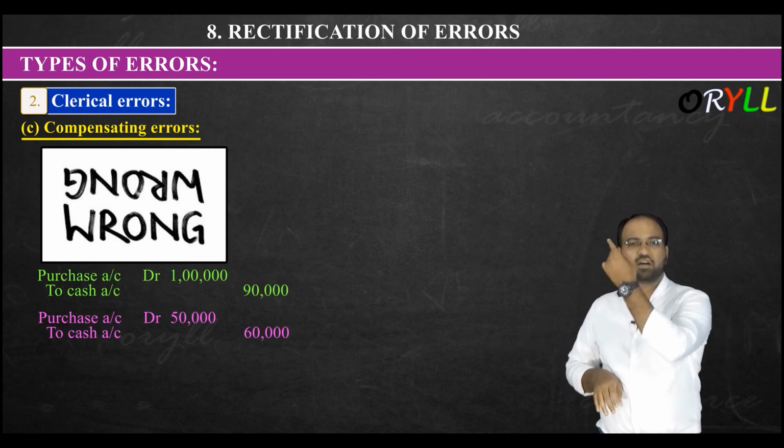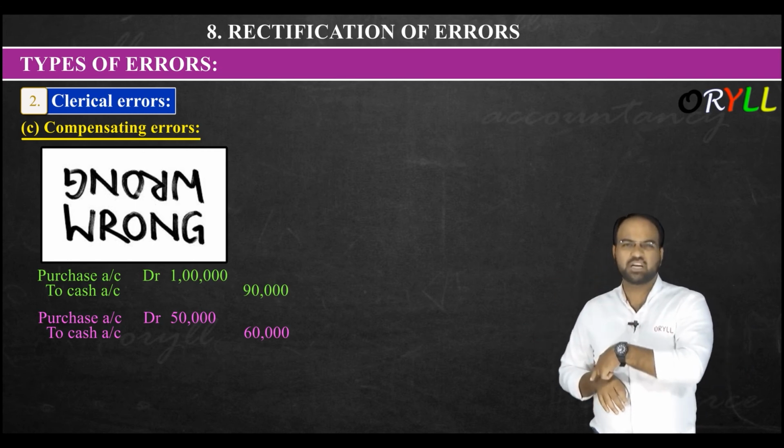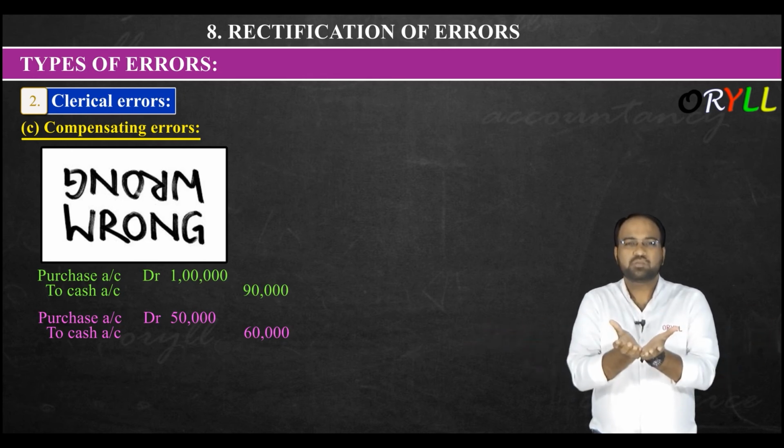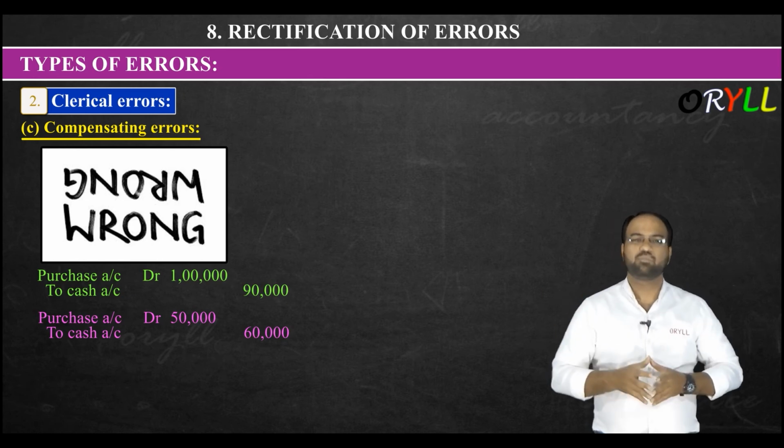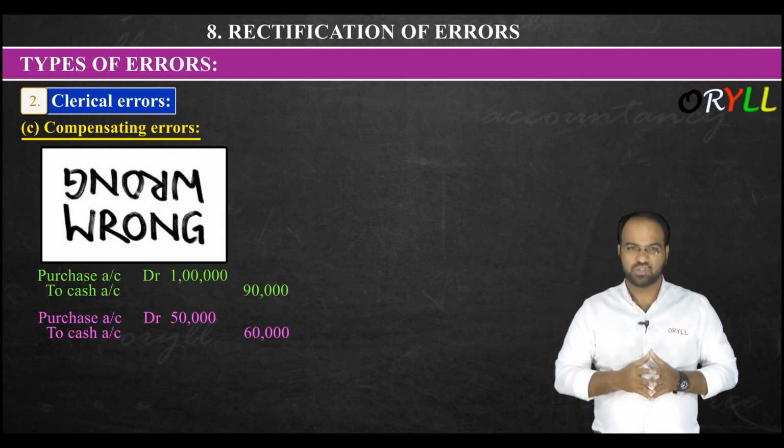There was 10,000 excess in debit, so here there is 10,000 excess in credit. So it will not affect the trial balance because both will tally. Yes or no? But there is some error here. So this kind of error will be called compensating errors. Hope you understood this. Got it here?